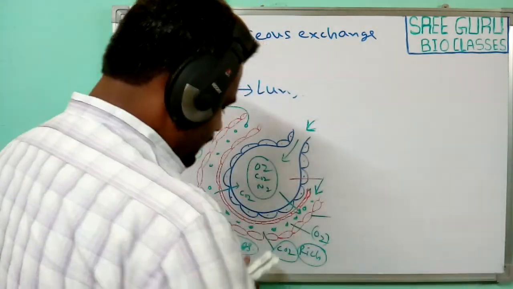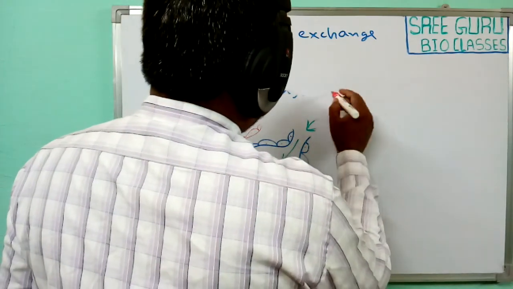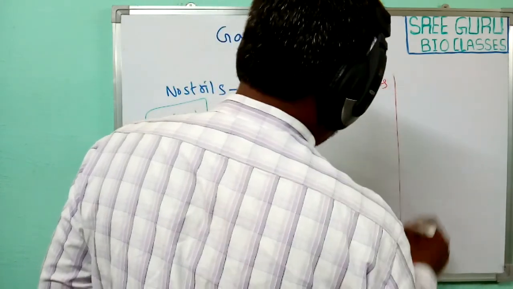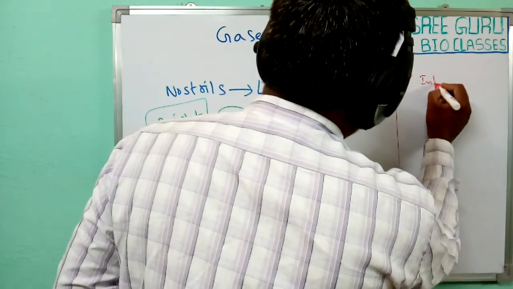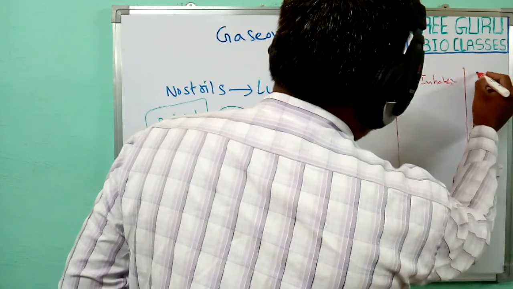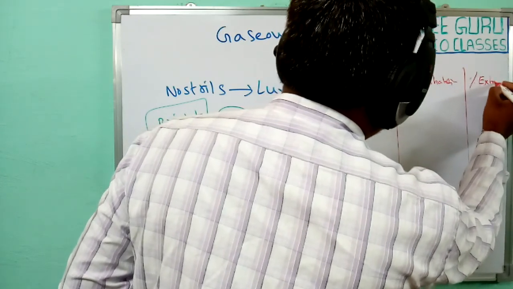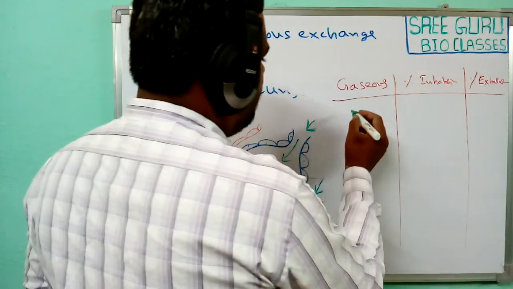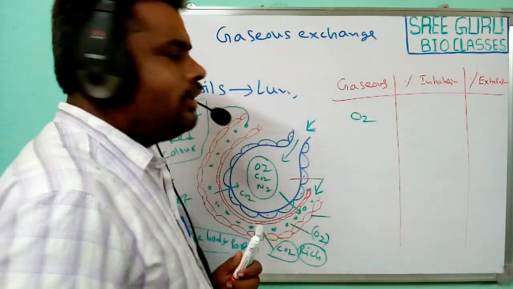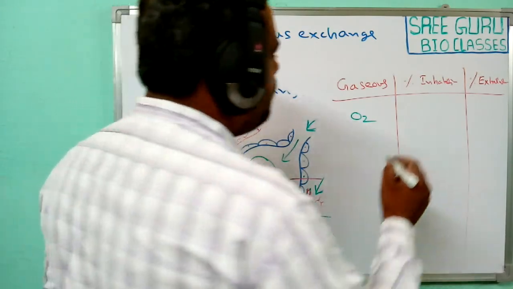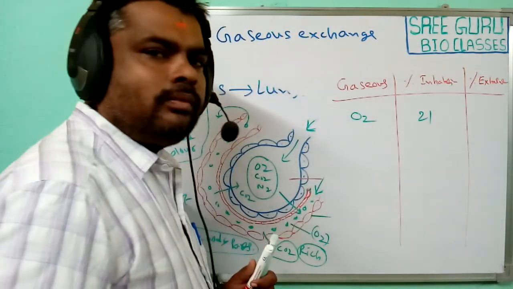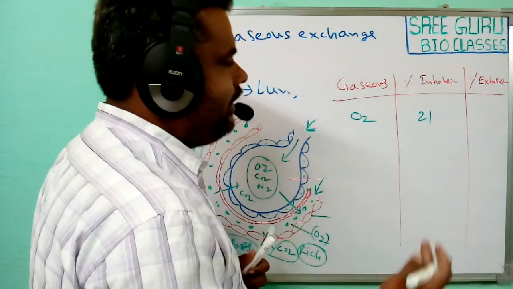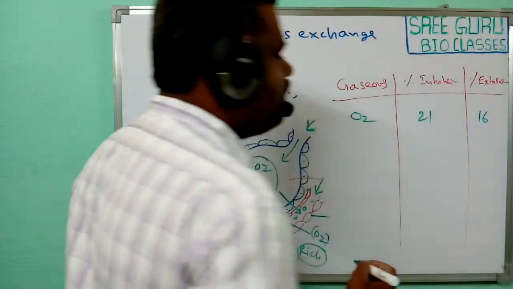For example, when we observe inhalation and exhalation, we compare the percentage of gases in inhaled air and in exhaled air. Generally, atmospheric air has 21% oxygen, and when we test the exhaled air, it has 16% oxygen.